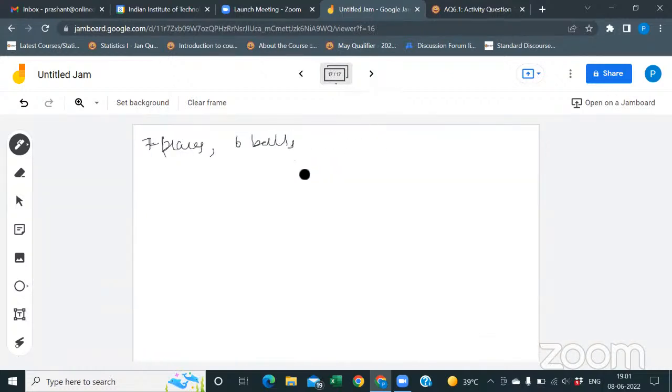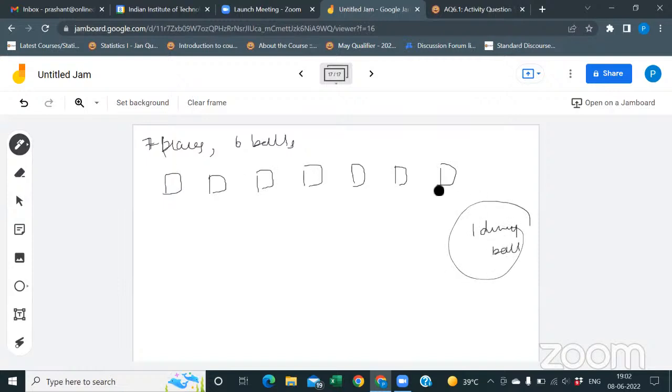Okay, suppose you have 7 places: 1, 2, 3, 4, 5, 6, 7. Let's use one dummy ball. For filling all the 7 places, let us assume there is one dummy ball.